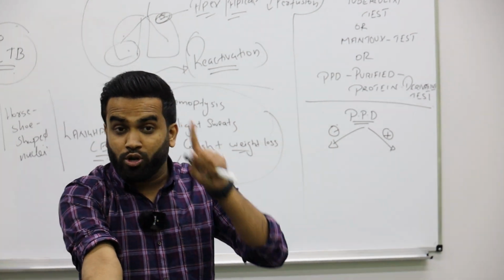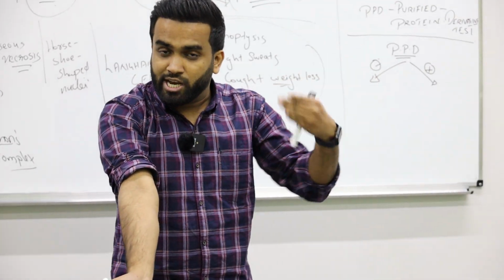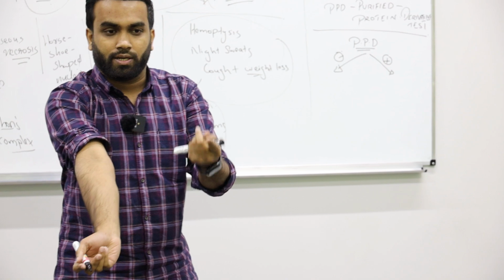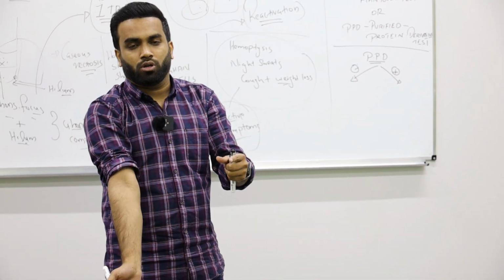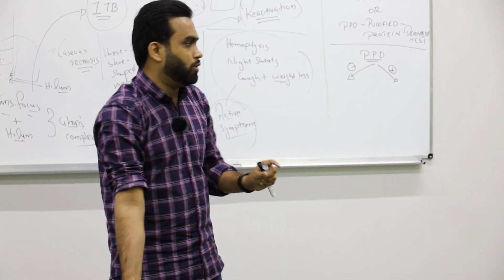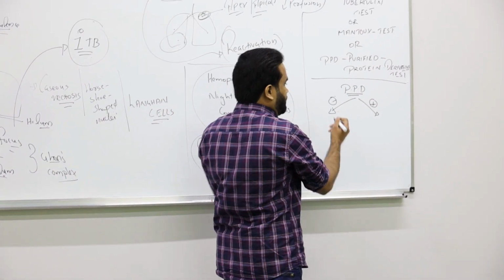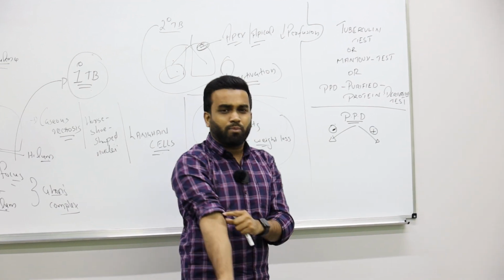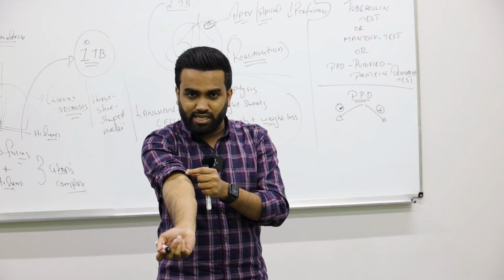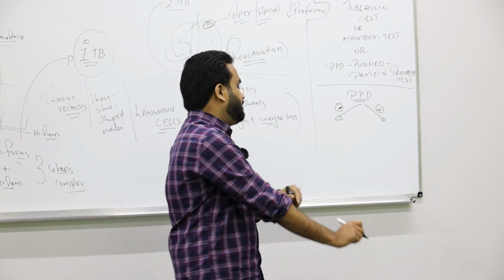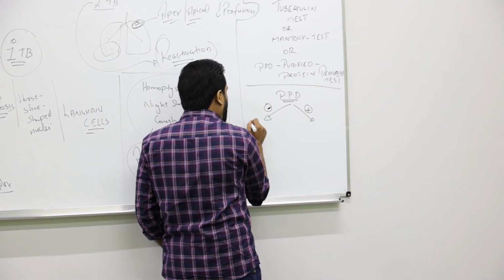It is a delayed hypersensitivity, so after 48 to 72 hours, I will check the skin of the patient, after 2 or 3 days. If I see a papule, I will look at the size of the papule. If there is no papule, the PPD is what? Negative. It's not about the erythema, the reddening or something. We have to exactly see whether a papule has formed. If the papule is absent, it means the person was never exposed.